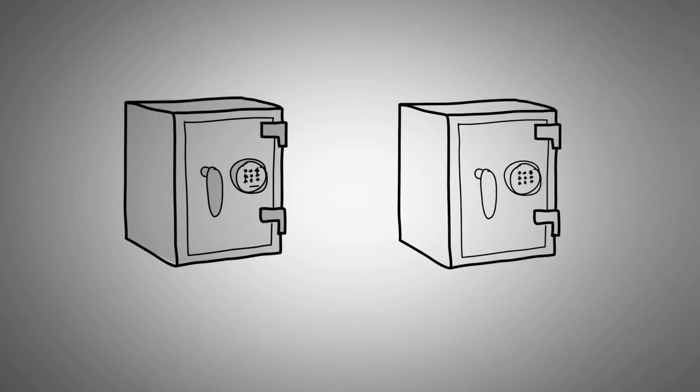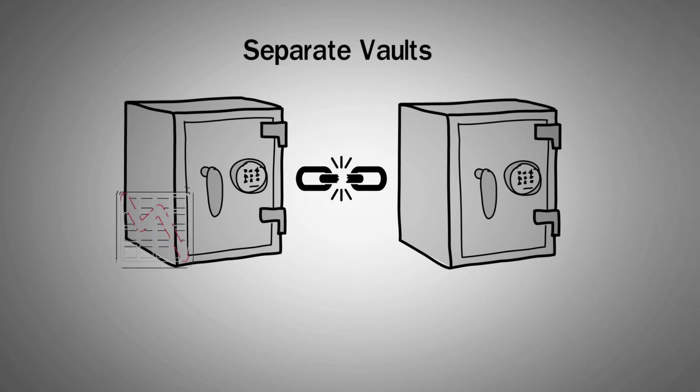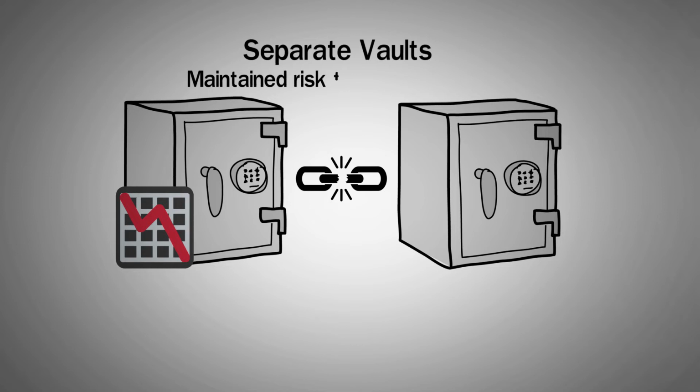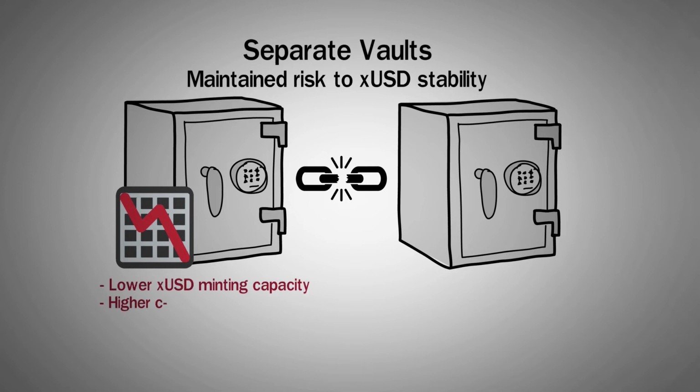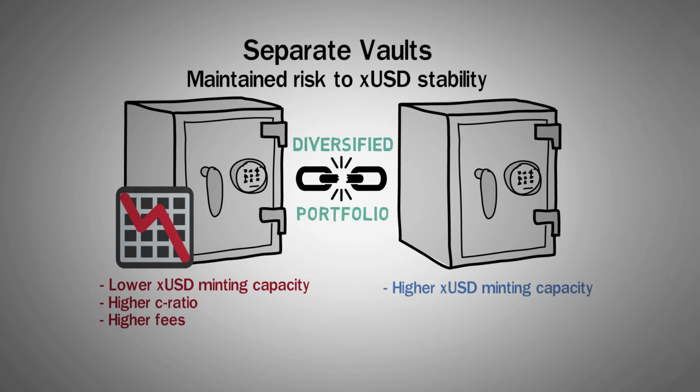When you open a vault on xBacked, your vaults are separate from each other, meaning one vault with a more volatile collateral asset will not affect your other vaults that are open. It also means that the risk to XUSD stability can be maintained, given higher risk collateral types, lower XUSD minting capacity, higher collateral ratios, and higher fees. Think of it like a diversified portfolio. Low-risk blue-chip tokens have the best collateral ratios and higher amount of XUSD to mint. More speculative collateral types can be constrained to a healthy ratio within the protocol.